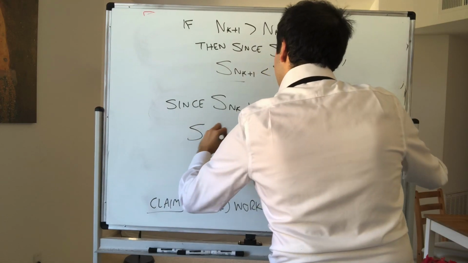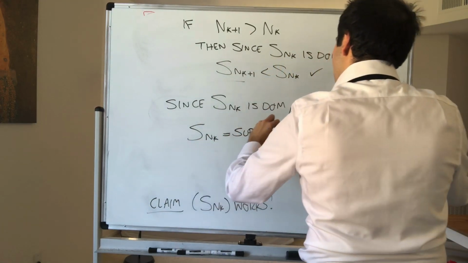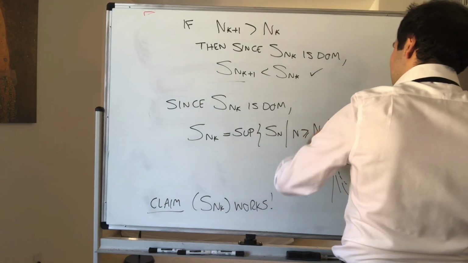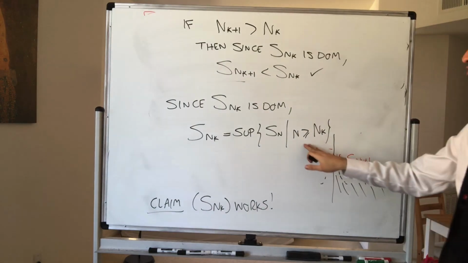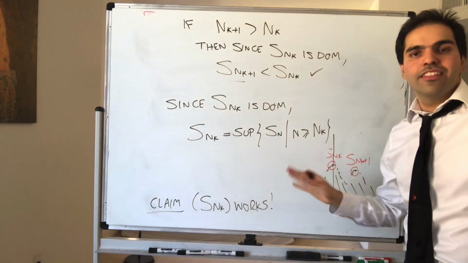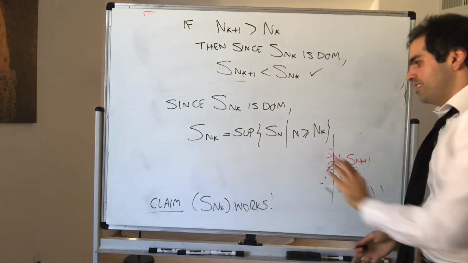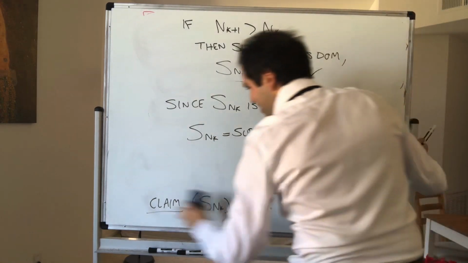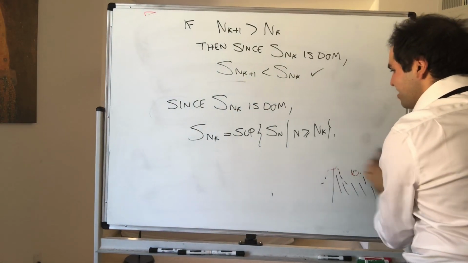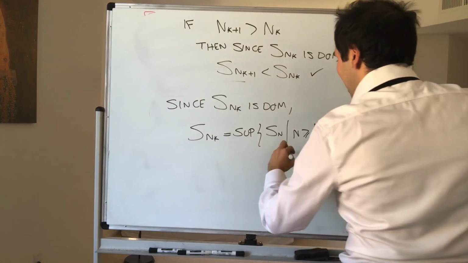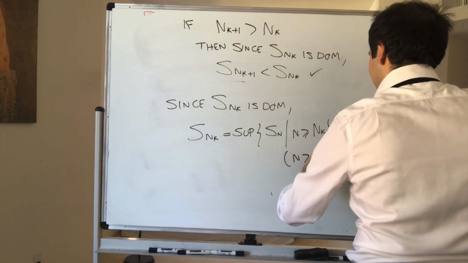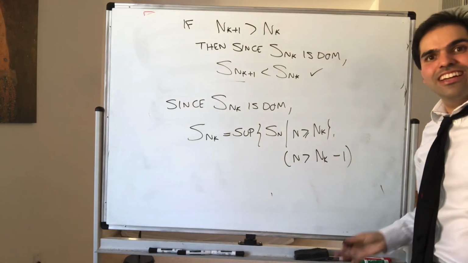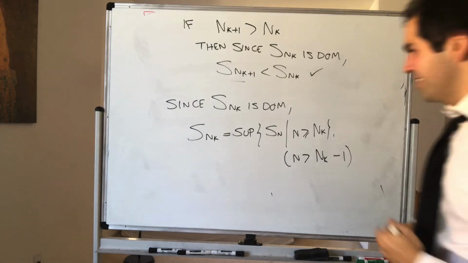S_{n_k} is the supremum of S_n, where n is greater or equal to n_k. And it doesn't matter if you put greater or equal or strictly greater than, because in the lim sup we'll take limits. So the point is, even that will converge to the lim sup. If you really want to be picky, you can just say this is greater than n_k minus 1. So if a number is greater or equal to 8, it is strictly greater than 7, which is 8 minus 1.